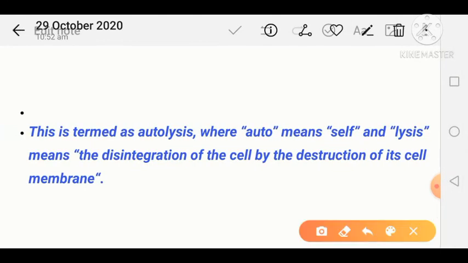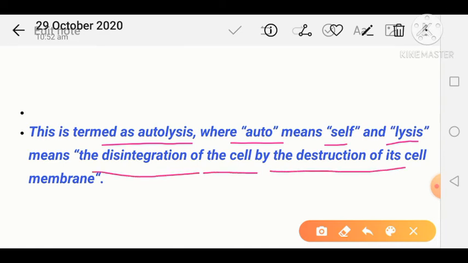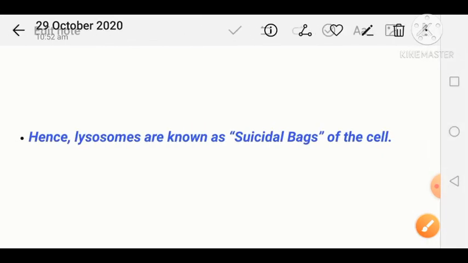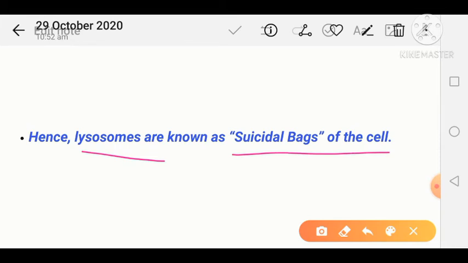The term we just discussed is known as autolysis. Auto means self, and lysis means disintegration of the cell by destruction of its cell membrane. That's why the lysosome is known as the suicide bag. So we have found the answer to why the lysosome is the suicide bag for the cell.